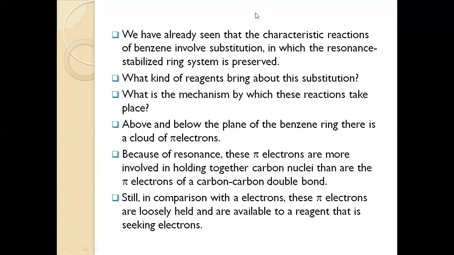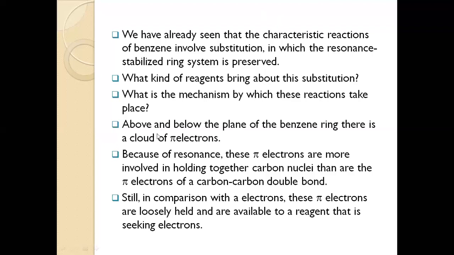Everybody please mute. What kind of reagents bring about these substitutions in the benzene and benzenoid compounds? Via which mechanisms are they acting? This we are going to study in this point.